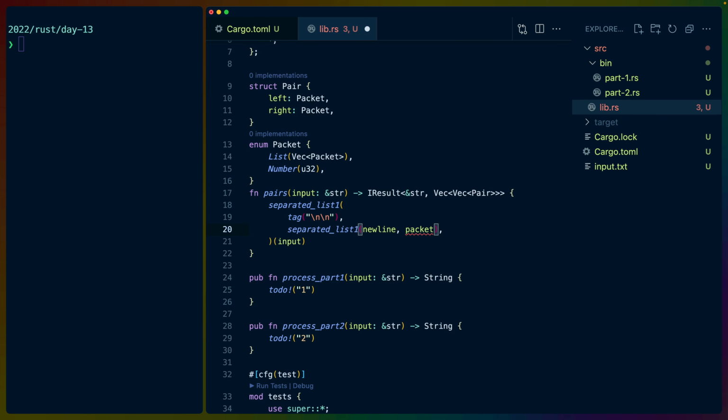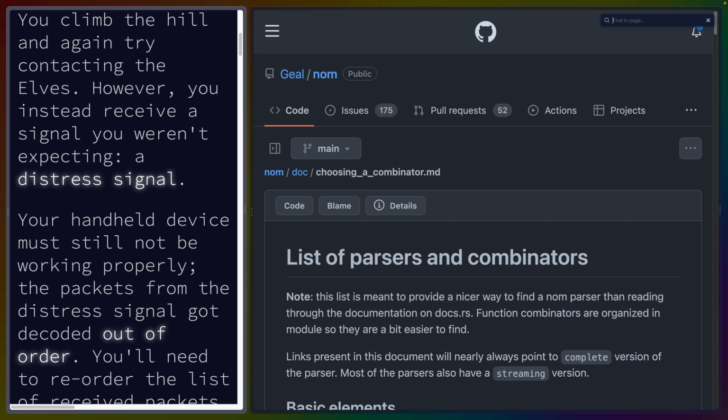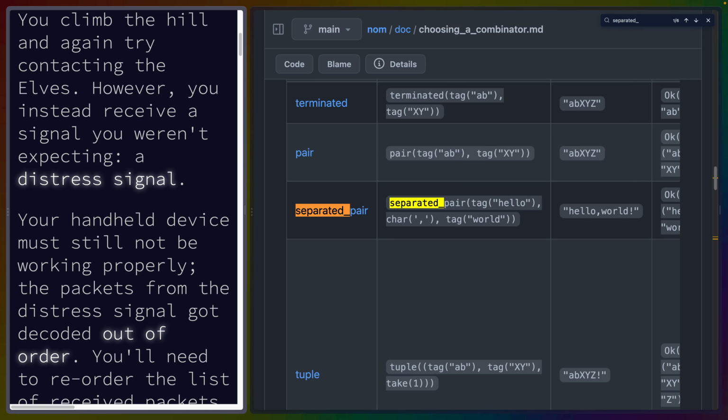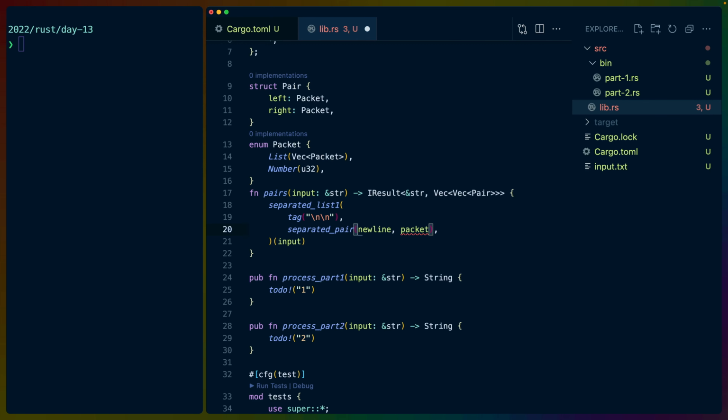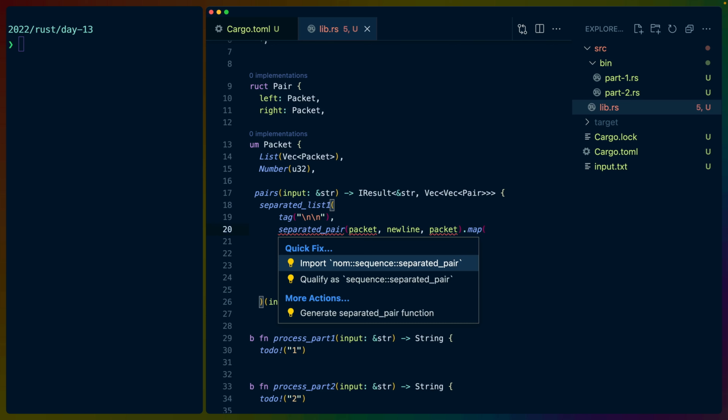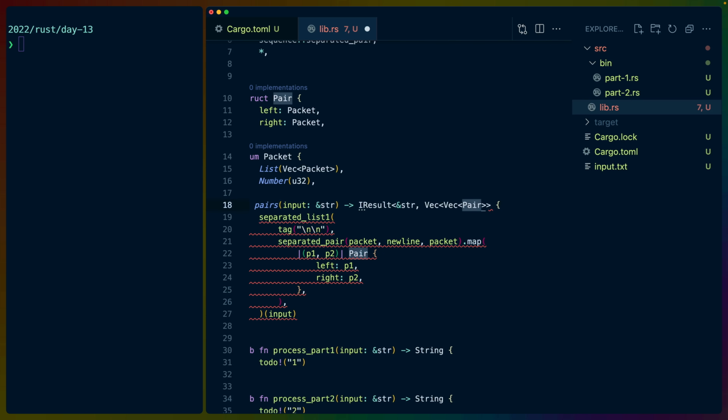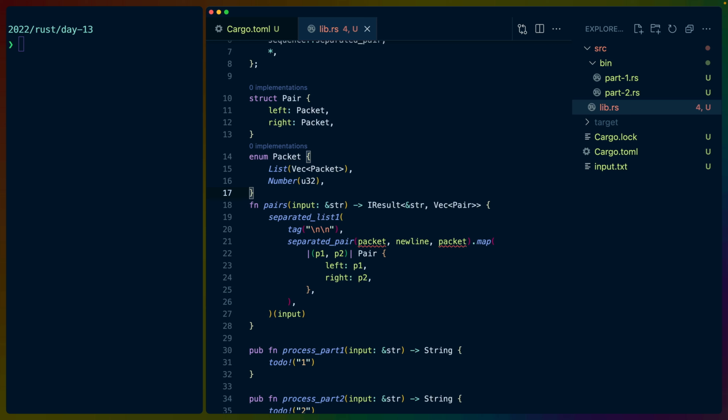And I think I'll be a little bit more specific rather than doing separated list. So there is a separated pair. I forgot whether it was separated pair 1 or not, but I guess it wouldn't be 1 because it's not a list. So we've got a separated pair, and it is packet, new line, packet. And I'll map that P1 and P2 into a pair. Separated pair needs to get brought in. This is just a vec of pairs. Okay, I was right in the first place.